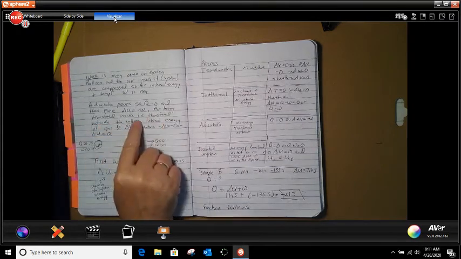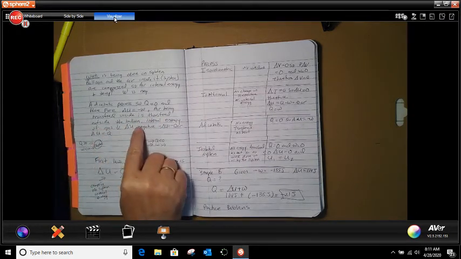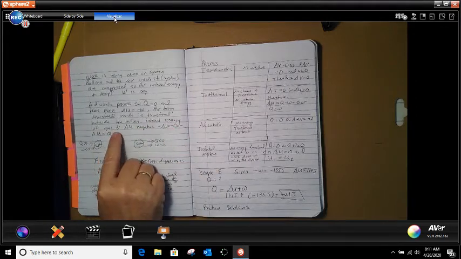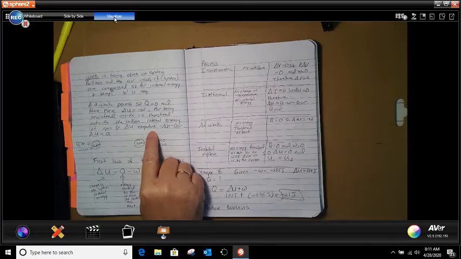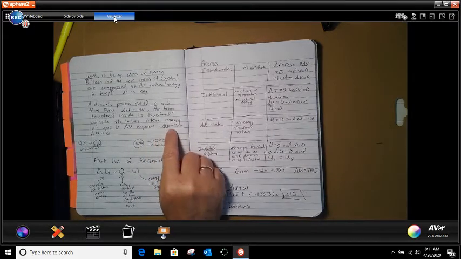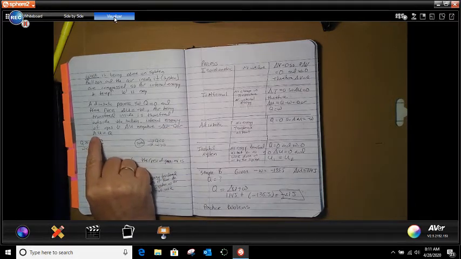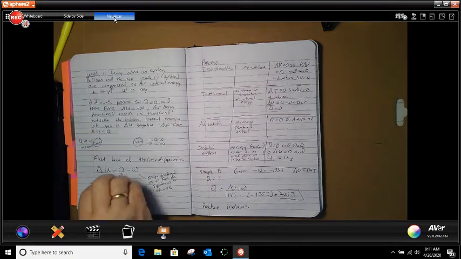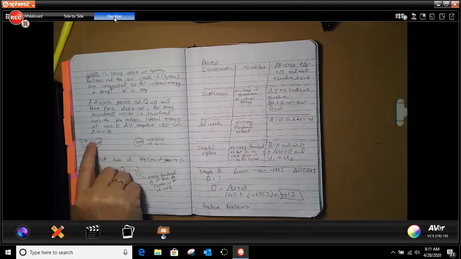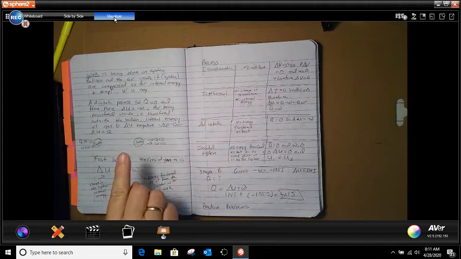Air is transferred outside the balloon. Internal energy of the gas goes down, so the change in U is negative, equals negative Q, or you can say the change in U equals Q. So it gave you two versions of the system, how things were going in and out of it.